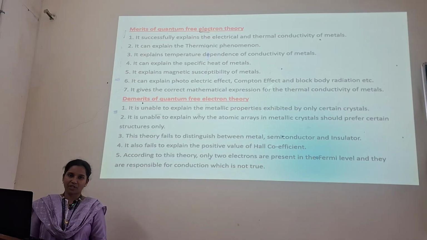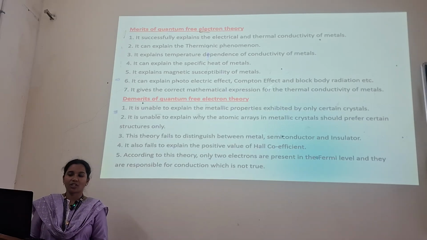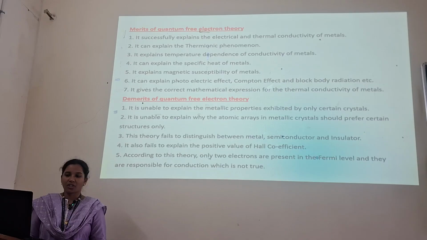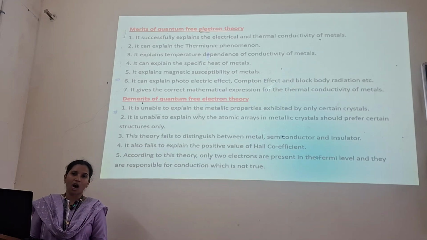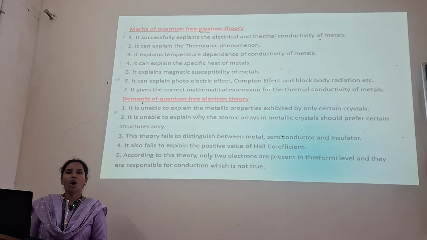There are also some demerits of this quantum free electron theory, because it is unable to explain the metallic properties exhibited by only certain crystals, and unable to explain why the atomic arrays in metallic crystals should prefer only certain structures. It fails to distinguish between metal, semiconductor, and insulator. It also fails to explain the positive value of the Hall coefficient. It assumes only 2 electrons in the Fermi level are responsible for conduction, which may not be true. These are some of the demerits of the quantum free electron theory developed by Sommerfeld in 1902.